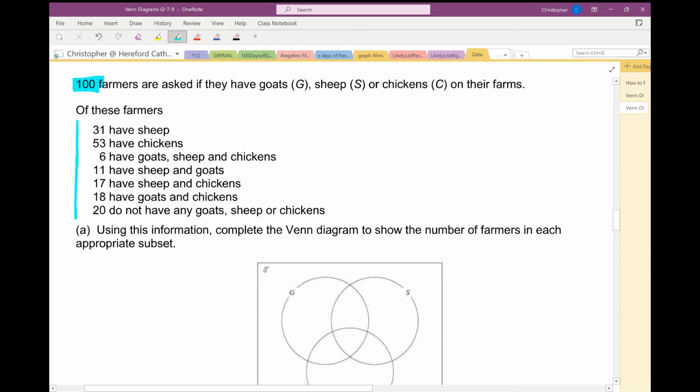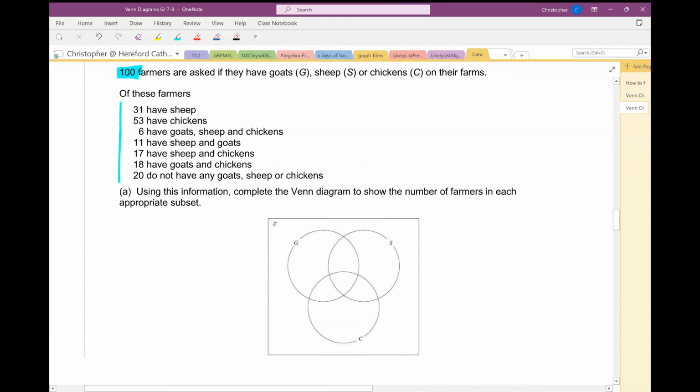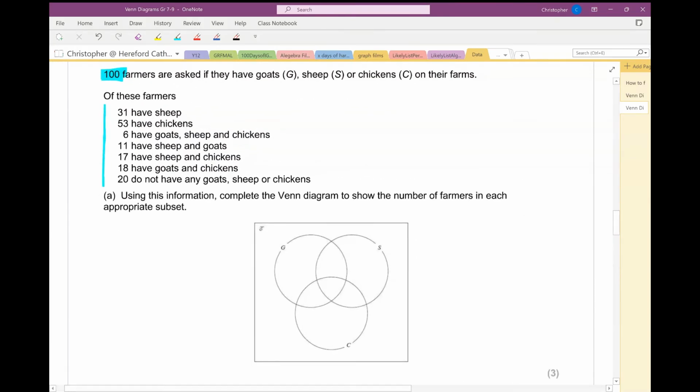Using this information, complete the Venn diagram to show the number of farmers in each appropriate subset. Okay, all right. This first piece of information says 31 have sheep. It would be really tempting just to write 31 there, but that wouldn't be correct, because those are the farmers who have sheep only, who don't have any goats or chickens as well. So you'd be wrong to write 31 in there.